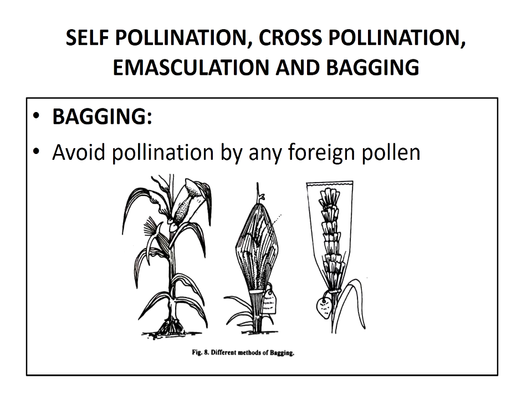The bagging is done with the emasculation in bisexual plants, and before the stigma receptivity and dehiscence of the anthers in unisexual plants. Both male and female flowers are bagged separately to prevent contamination in male flowers and cross-pollination in female flowers. So these are some of the techniques which are used during the bagging process.